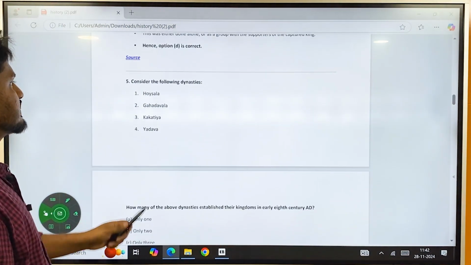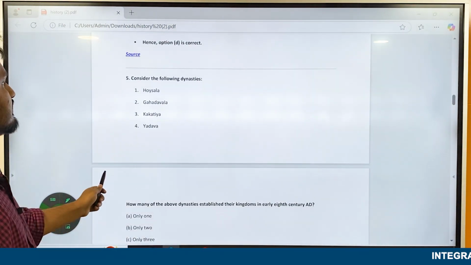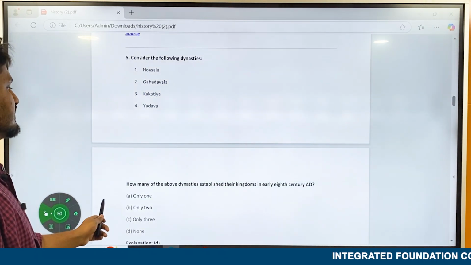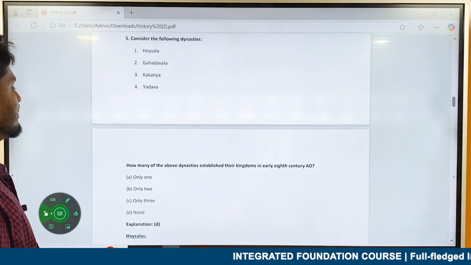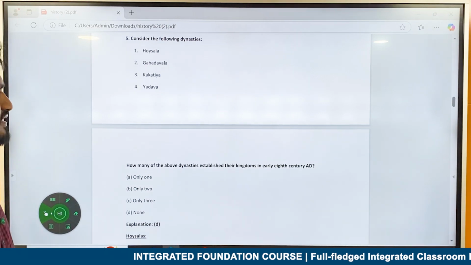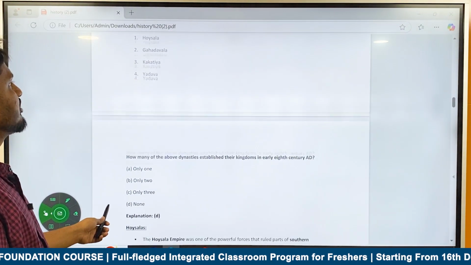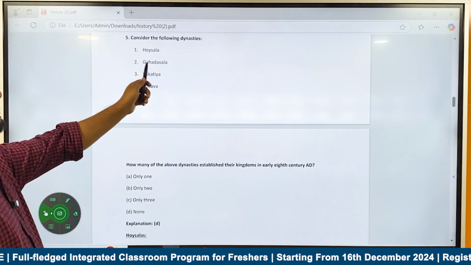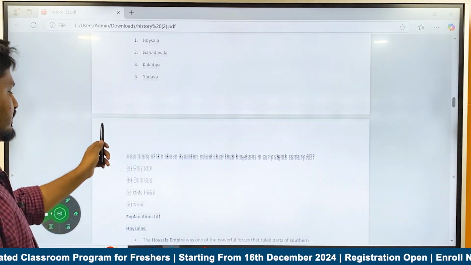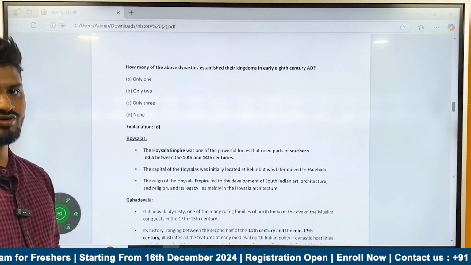Question number 5, consider the following dynasties: Hoysala, Gahadwala, Kakatiya and Yadavas. How many of the above dynasties established their kingdoms in the early 8th century AD? The correct answer here is none of the above. All these kingdoms, Hoysala, Gahadwala, Kakatiya, Yadava, were started from the 10th century to the 14th century.